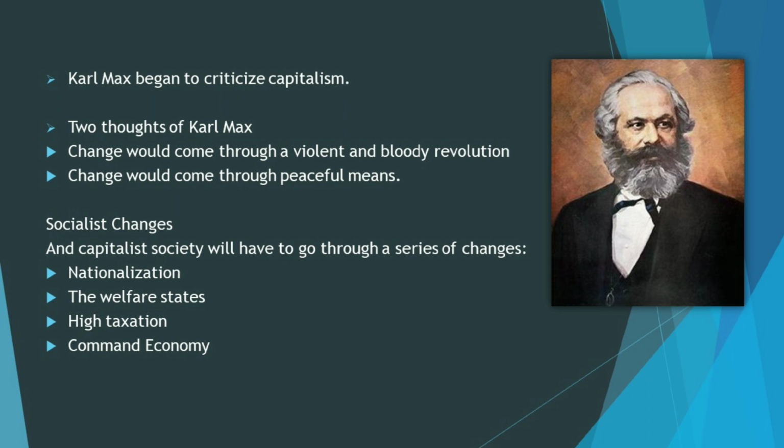Karl Marx had two thoughts. First, he thought that change would come through a violent and bloody revolution, and second, he thought that change would come through peaceful means. So socialist changes: as a capitalist society, we will have to go through a series of changes. First, we have nationalization. Second, the welfare state. Third, high taxation, and lastly, command economy.